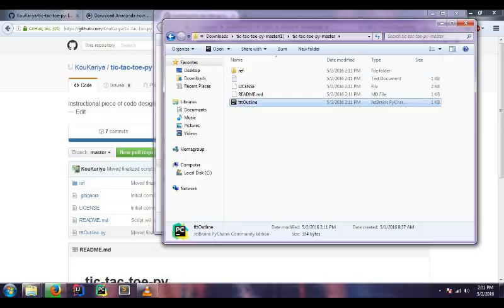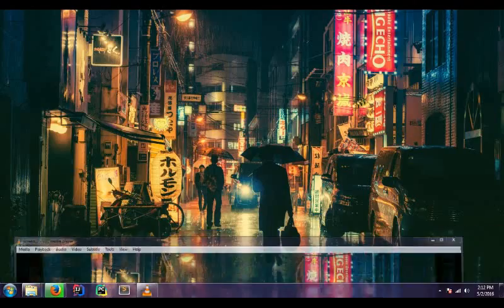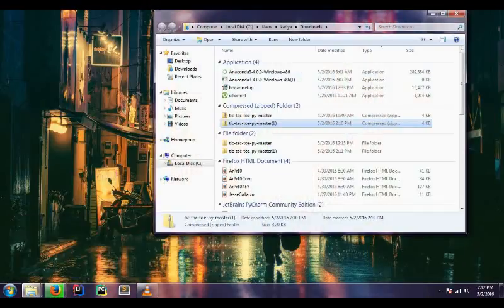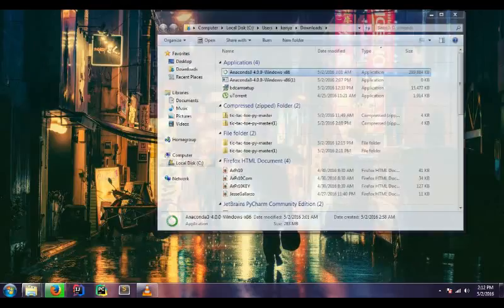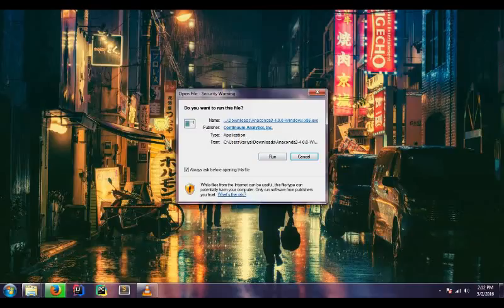Just go ahead and minimize that for now. And then right here, we have the Anaconda Windows installer. We're going to open that up real quick. So Anaconda is a series of tools that enable us to develop for Python. It consists of multiple parts, but the two main parts that we're going to focus on are the Python library, which is installed simultaneously with the development environment that we're also going to run right now, that you will see in a minute. I'm going to click on run.